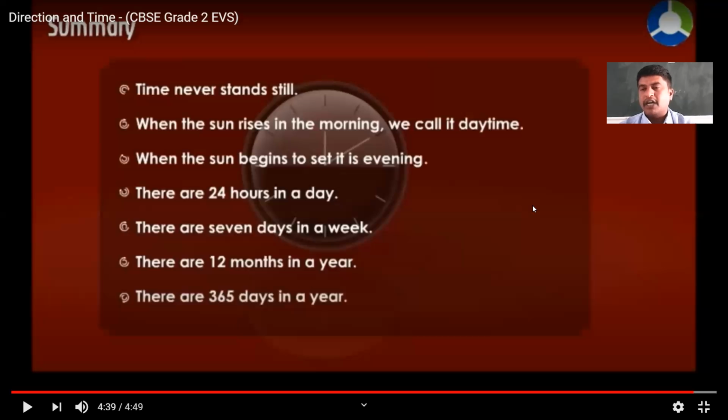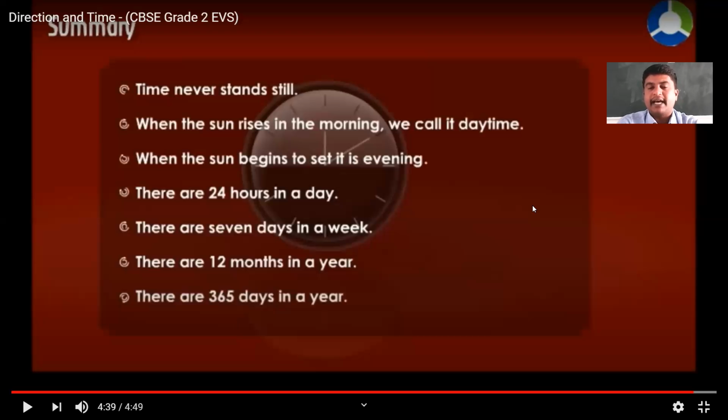We do not use a.m. or p.m. for 12 noon. When you are saying 12 o'clock, 12 noon, you must not use a.m. or p.m. Even at 12 midnight we shouldn't use them. This is all about time.